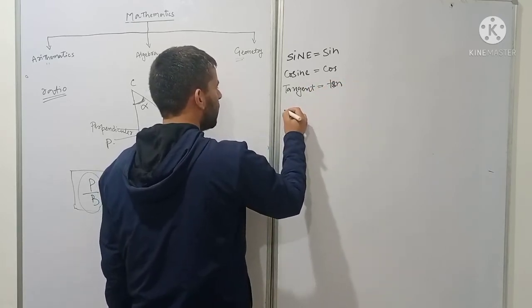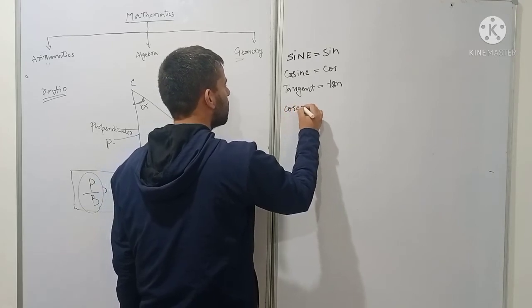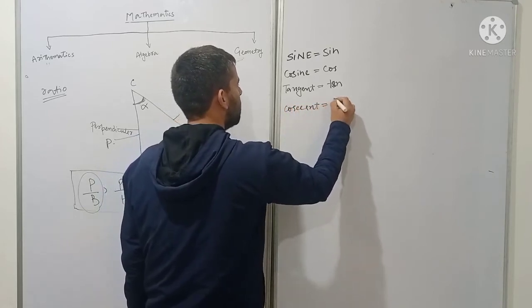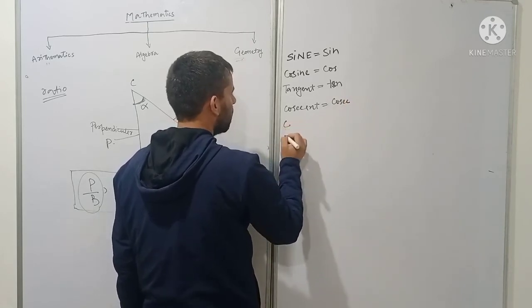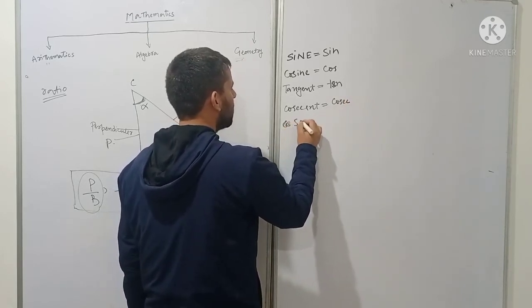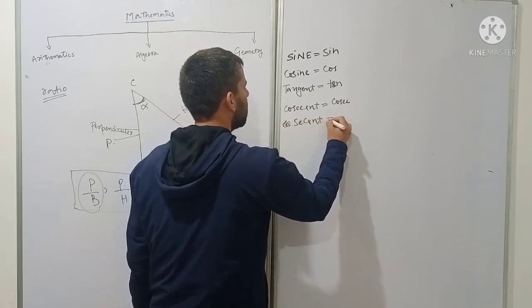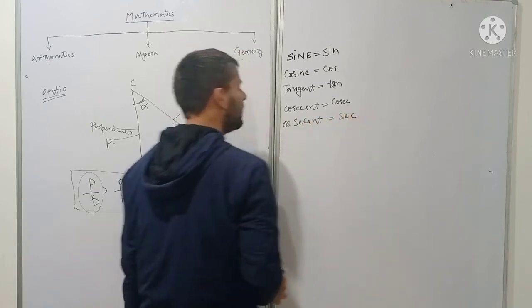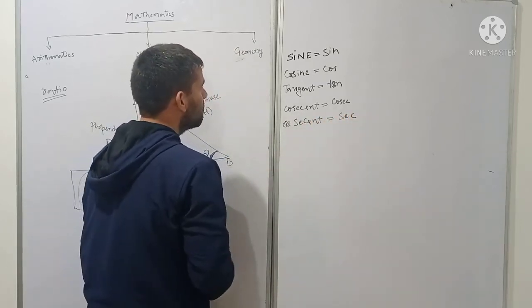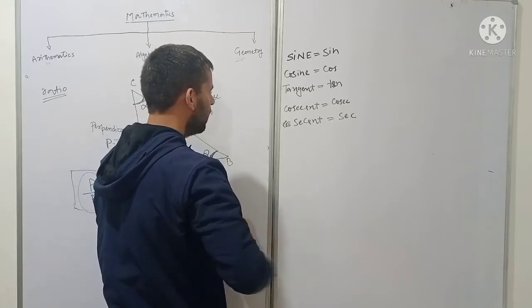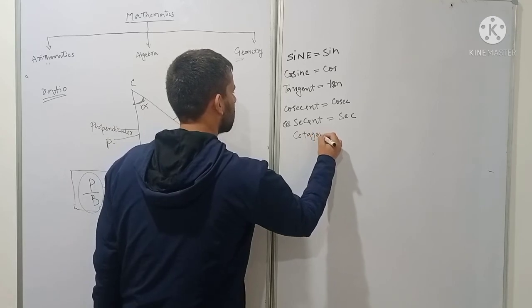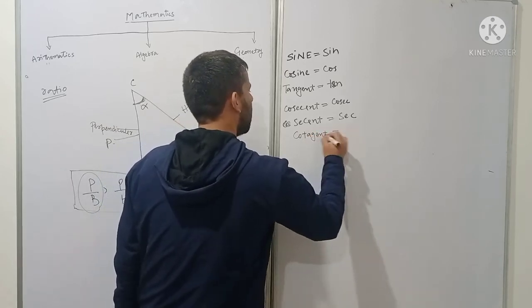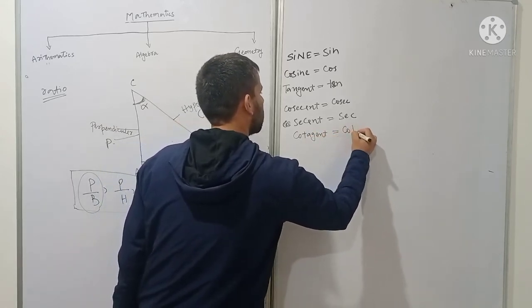Fourth one is cosecant, and abbreviation for it is cosec. Another one is secant, and abbreviation for secant is sec. Last but one is cotangent, and abbreviation for cotangent is cot.